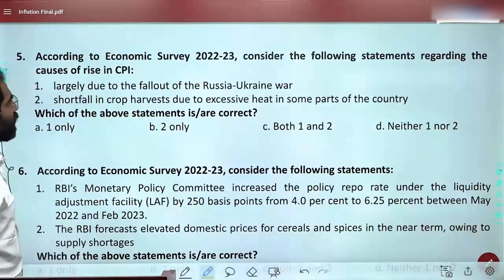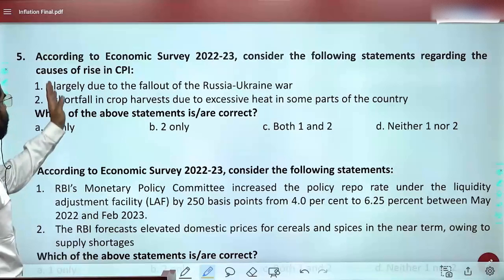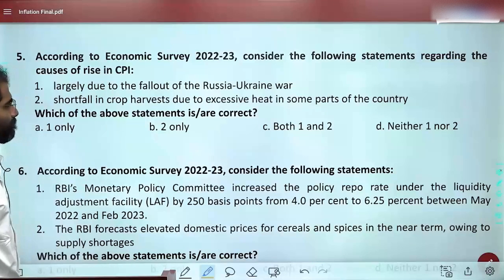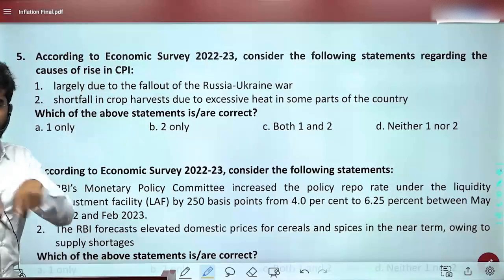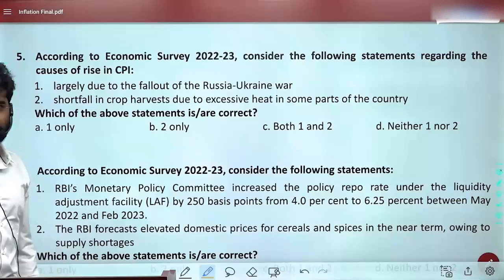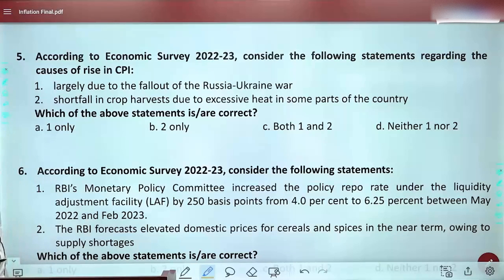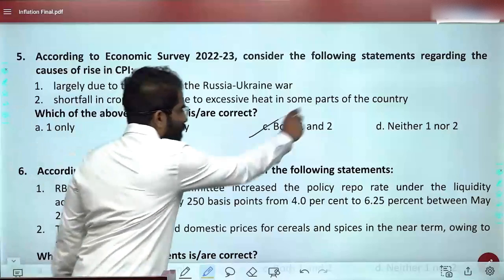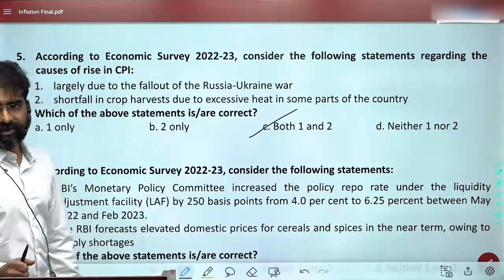Then, according to economic survey, consider the following statements regarding the causes of rise in CPI. If that table which I have explained, the box and the numbers, so if you can understand, shortfall in crop harvest due to excessive heat in some part, yes. Is that okay? Yes.